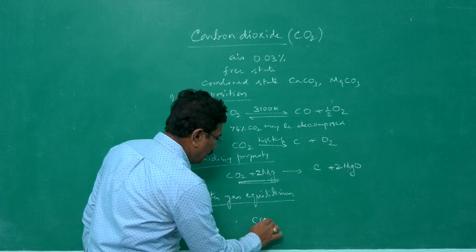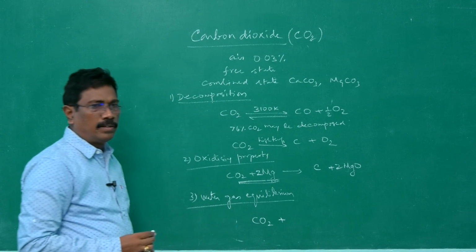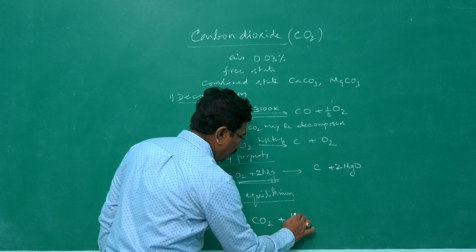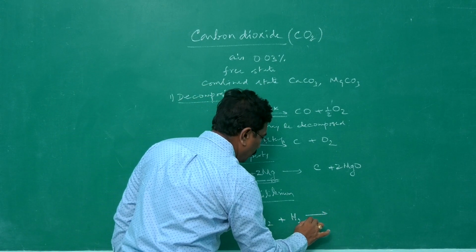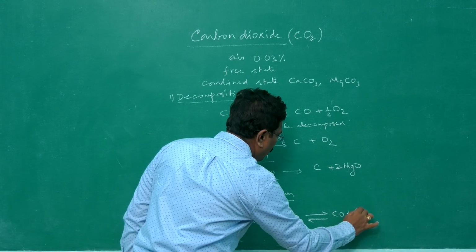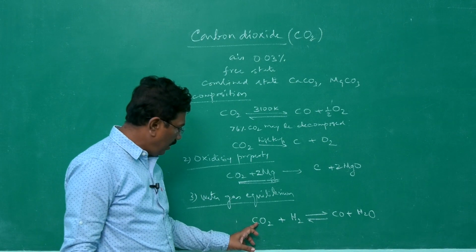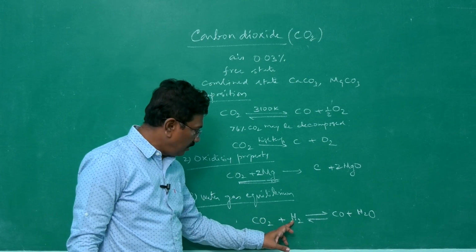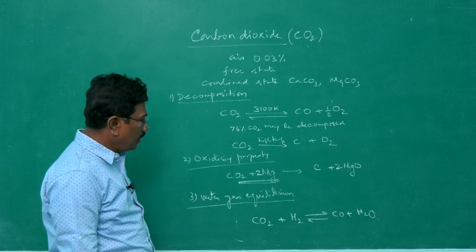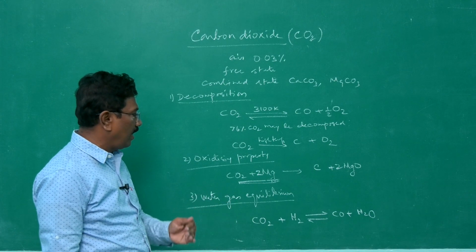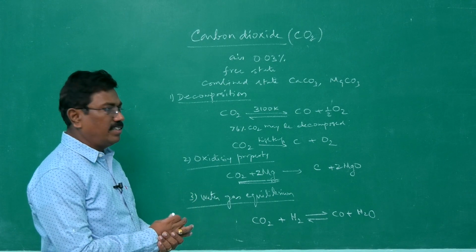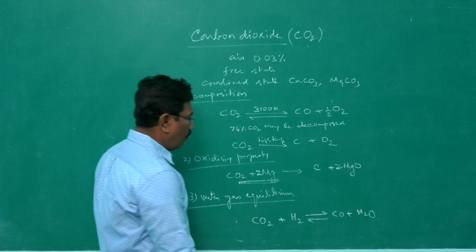When carbon dioxide is made to react with hydrogen, it becomes carbon monoxide and water. Carbon dioxide oxidizes hydrogen into water. During that process, we get carbon monoxide and hydrogen, which is water gas, and therefore this equilibrium is said to be water gas equilibrium.